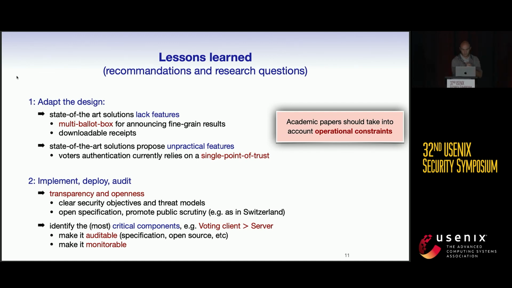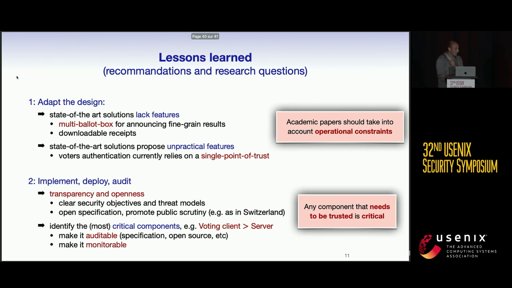So it's important to identify on which components we should spend time to detect vulnerabilities. And one solution is just to keep in mind that any component that needs to be trusted in the system is a critical component. This is quite simple, but it was not considered by the vendor.